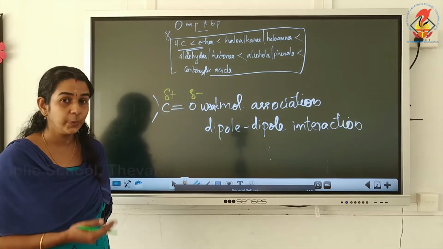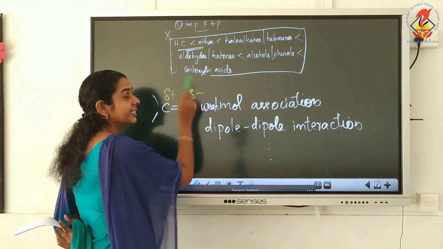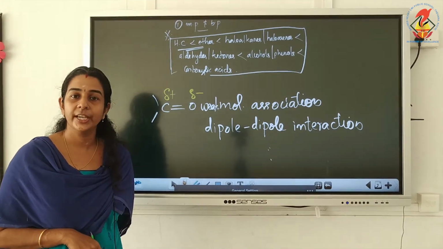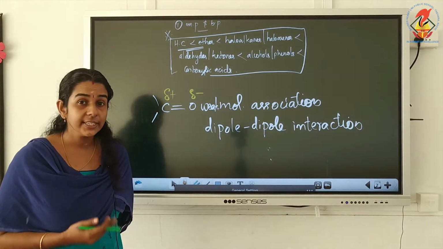Now the next question is, when we compare the melting point and boiling point of aldehydes and ketones with alcohols, phenols and carboxylic acids, they are having low melting point and boiling point. What is the reason?